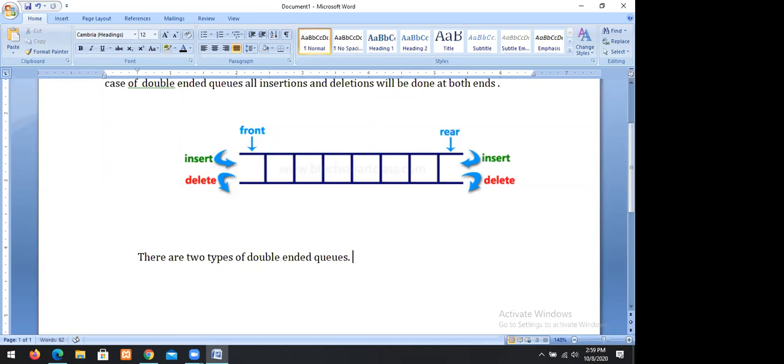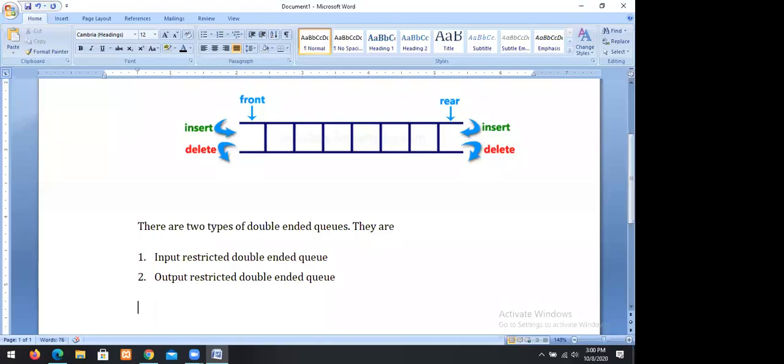One is the input restricted double-ended queue, and the other is the output restricted double-ended queue.